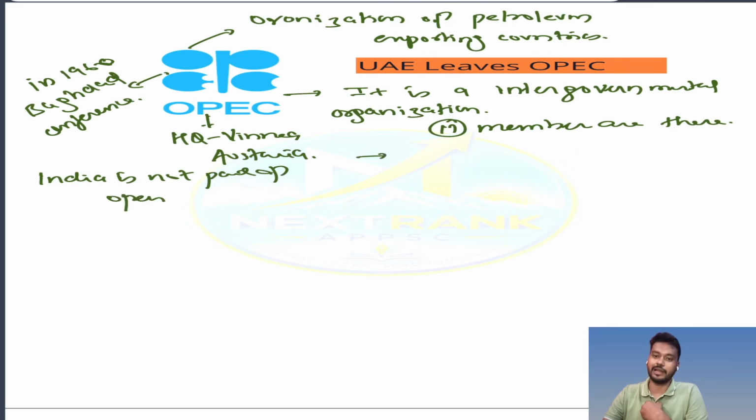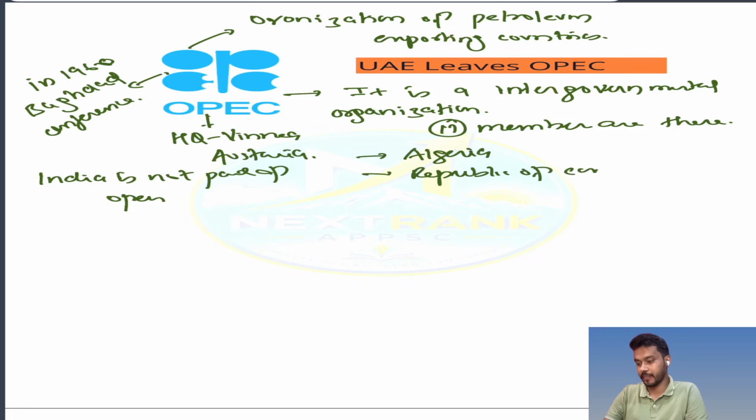Let's see what are the 11 current members of OPEC. First is Algeria. Second is Republic of Congo. Third, Equatorial Guinea.